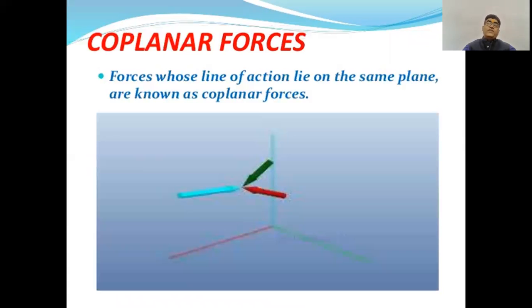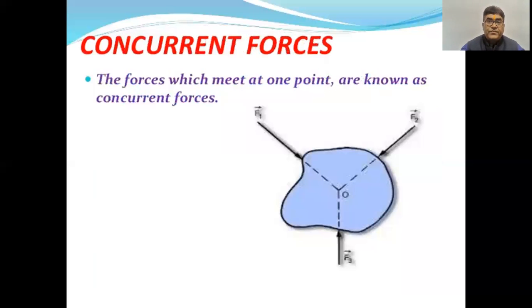For example, the first one is coplanar forces. What is coplanar forces? Various forces acting in one plane are known as coplanar forces. Forces whose line of action lies on the same plane are known as coplanar forces. Concurrent forces: the forces which meet at one point are known as concurrent forces, as you can see in the diagram.